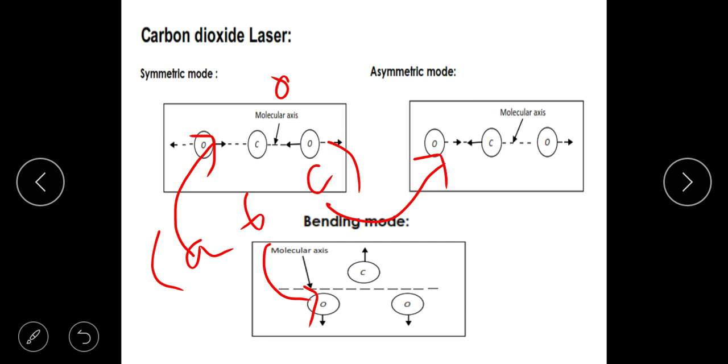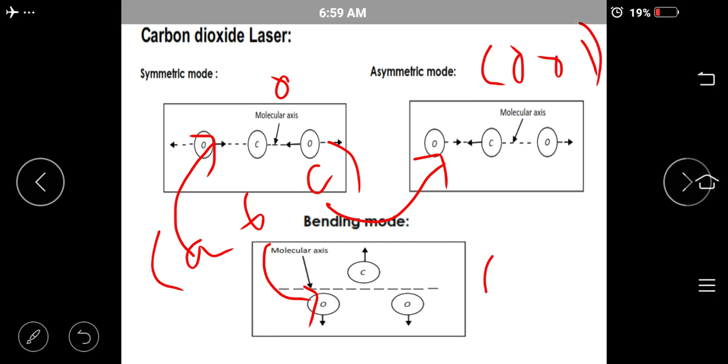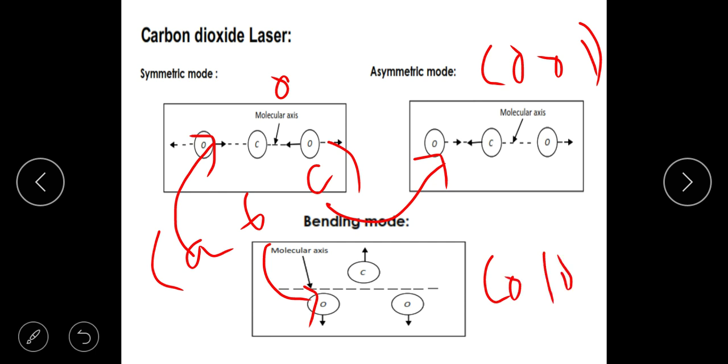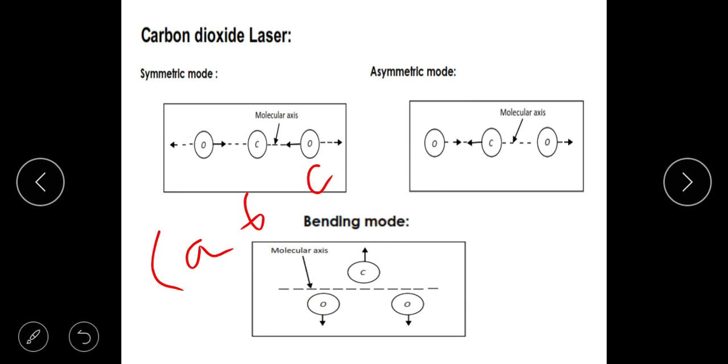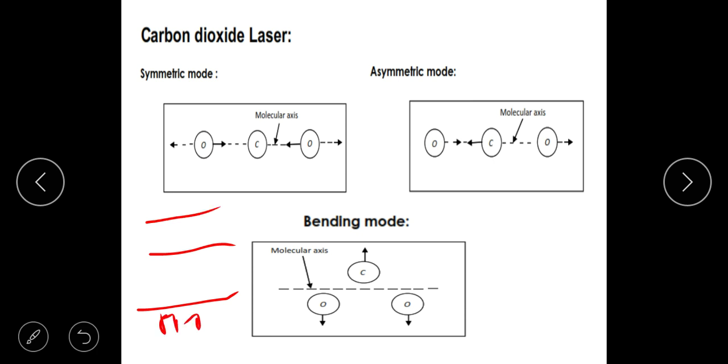So the first excited state is 0, 0, 1. What about the bend? This is 0, 1, 0, the first excited state. The main thing you must understand is that it can exhibit its energy in these three modes, and these energy levels are quantized. The ground state is 0, 0, 0.